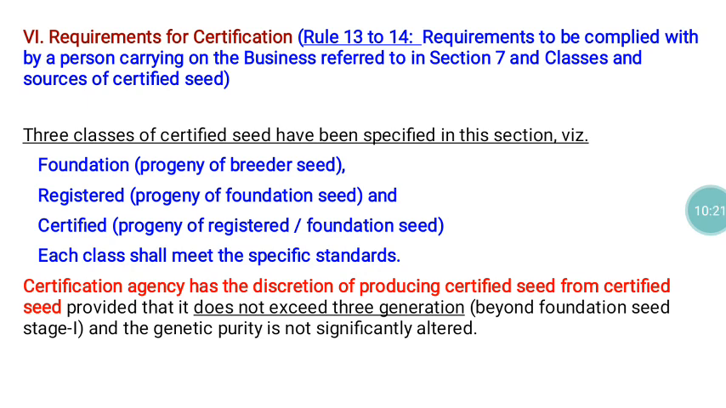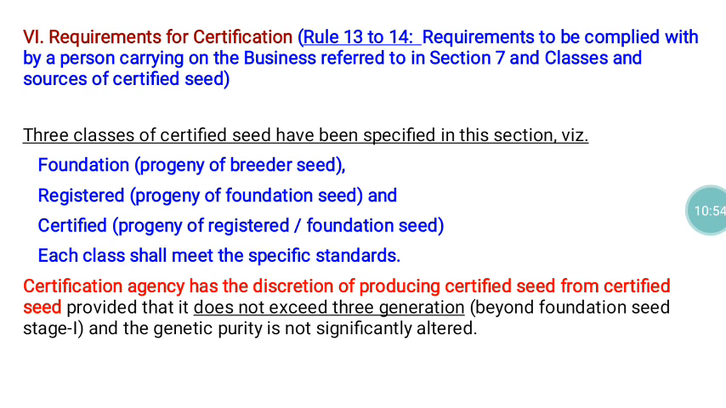at any cost it should not exceed 3 generations beyond the foundation seed stage, that is FS1, CS1, CS2, like that. So at any cost it should not exceed 3 generations beyond the foundation seed stage 1. And also the given genetic purity should not get altered. So whatever it may be, CS1 or CS2, if it is 98, both CS1 and CS2 must have 98% genetic purity and physical purity. There should not be any alteration with reference to the quality parameters of the seed material.